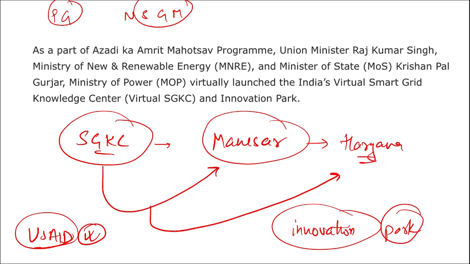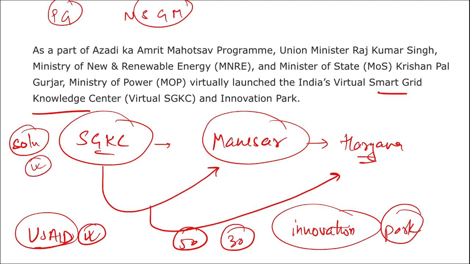This platform presently hosts more than 50 solutions from over 30 technological partners across 8 thematic areas such as artificial intelligence, machine learning, blockchain, and various others. Now, what will these smart grid knowledge centers be doing? They will come up with various solutions to the problems of power generation and of power transfer from one place to another. It is a department that will be working towards finding the right solution that will benefit everyone by providing the right amount of energy in an efficient way.